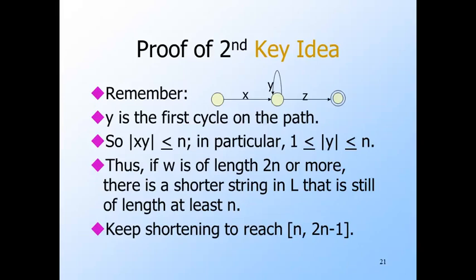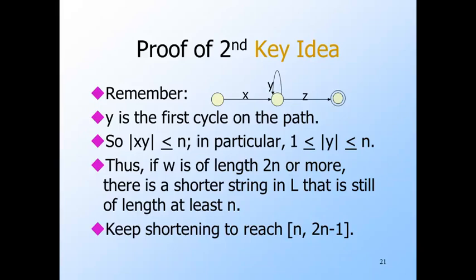Now, we picked Y to be the first cycle on the path, so the length of xy cannot be greater than n. That is, some state within the first n plus 1 states on the path surely repeats. We also know that the length of y is at least 1, so y lies between 1 and n, then if w is the shortest accepted string of length at least n, then we claim that w cannot be as long as 2n. For suppose it were.